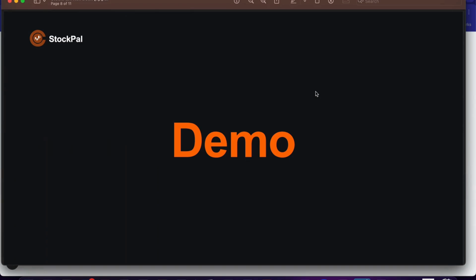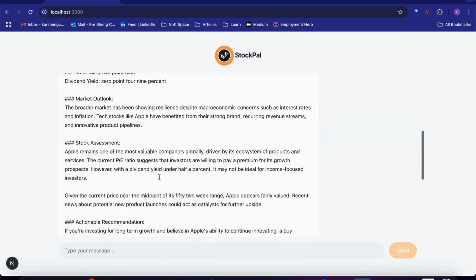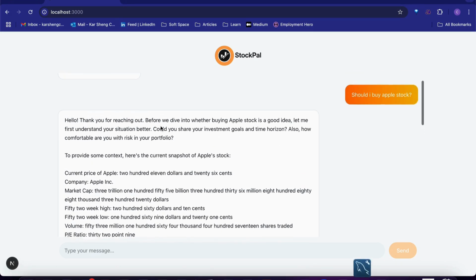So this is a demo. Let's say, should I buy Apple stock? With just a click of a button, we can ask, should I buy Apple stock? And StockPal should give us one of the most catered responses ever. While we wait, we can also ask things like, what will happen to Apple stocks if tariff strikes again? Meanwhile, let's review the answer.